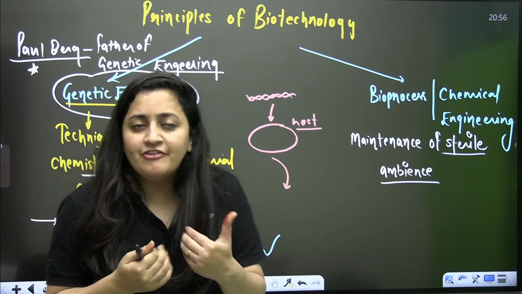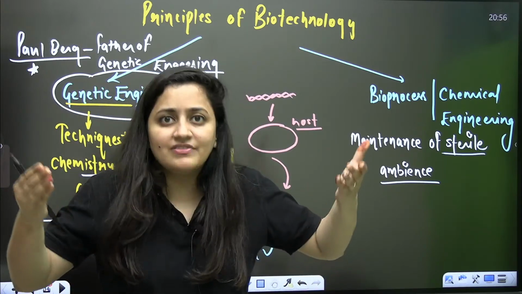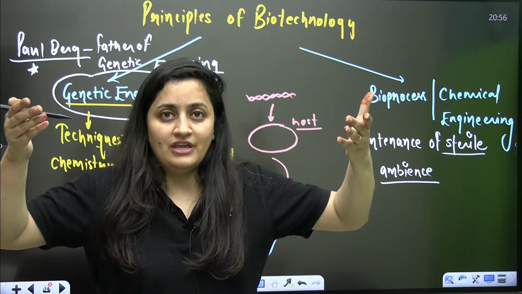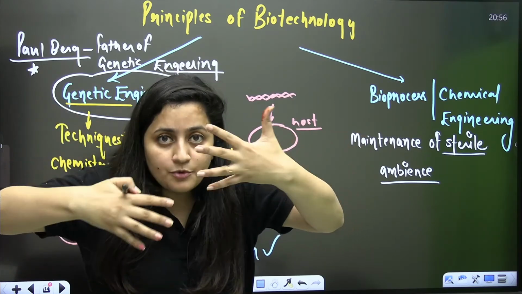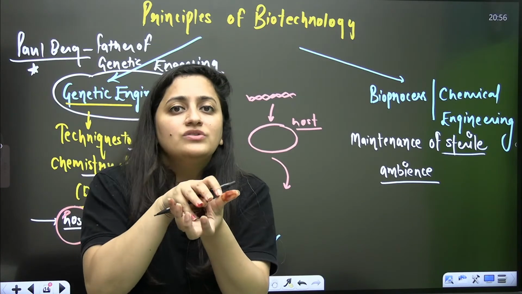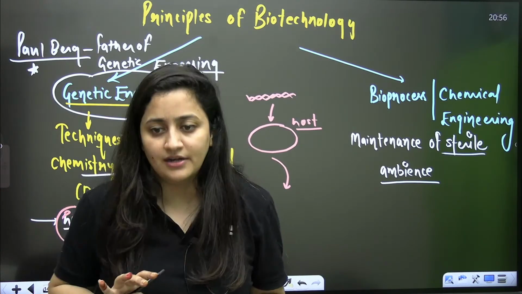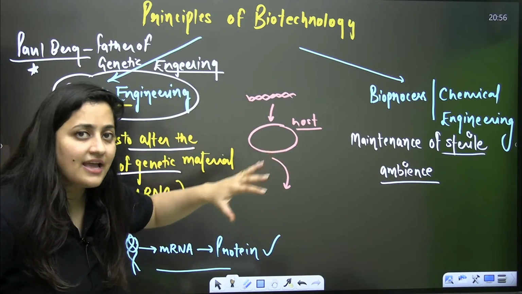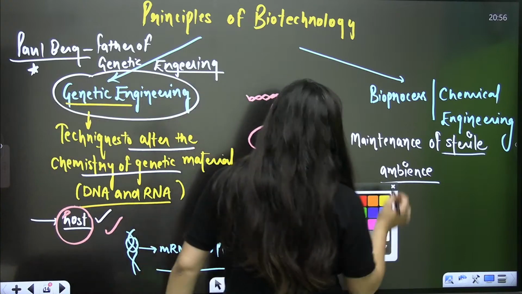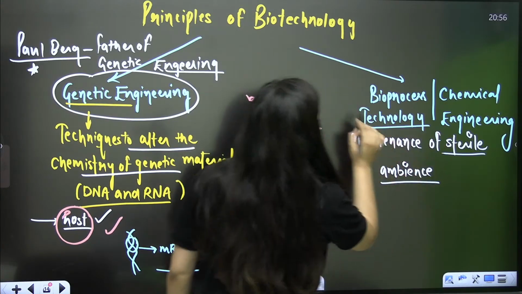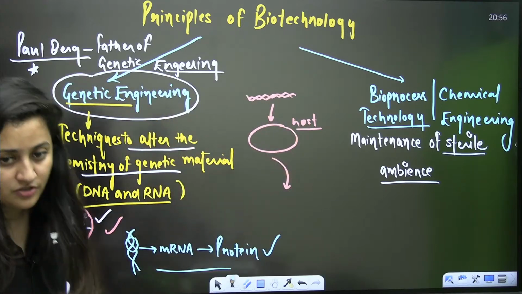You should have an environment which is infection free, where you can further proceed. If I have to insert a modified gene into a host, I need infection-free conditions. So that comes under bioprocess technology and chemical engineering. These two are the principles of biotech.